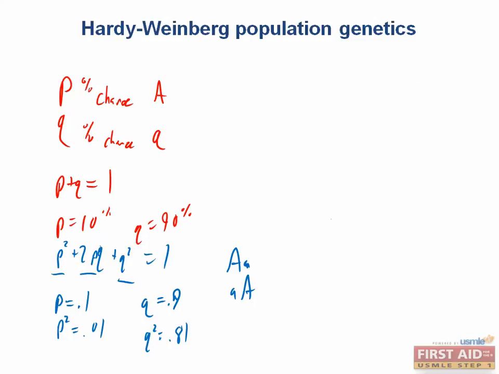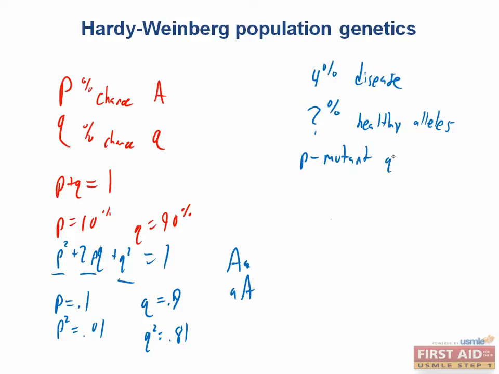Okay, so let's do an example of something you might see in an exam. Let's say 4% of individuals in a population have an autosomal recessive disease. And you need to figure out what percentage of the alleles in this population are healthy. This means that 4% of individuals are homozygous for the diseased allele. We can assign P to be the frequency of mutant alleles and Q to be the frequency of healthy alleles.